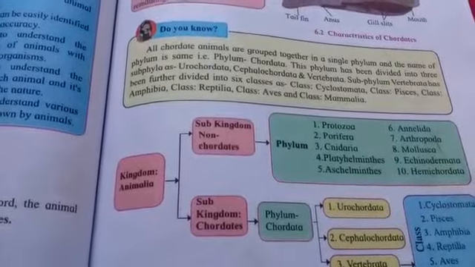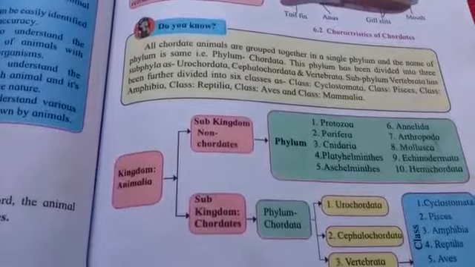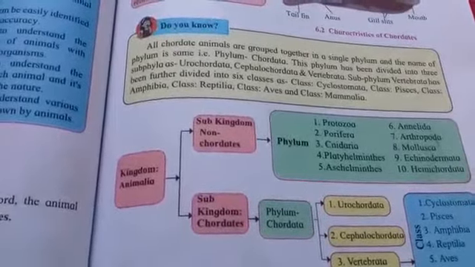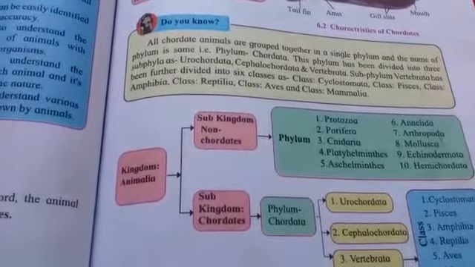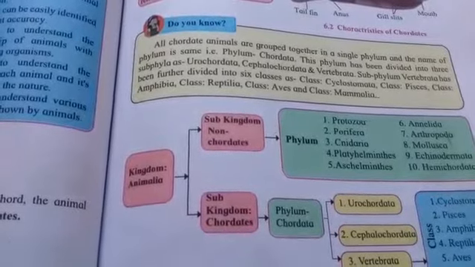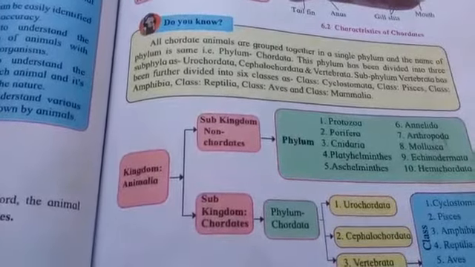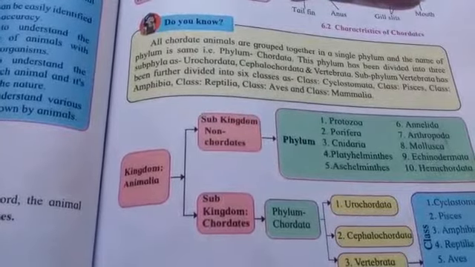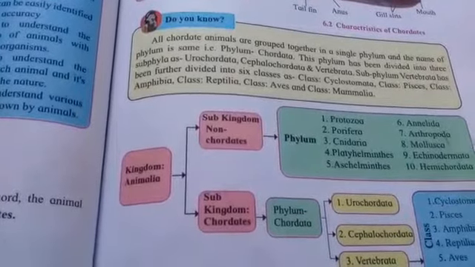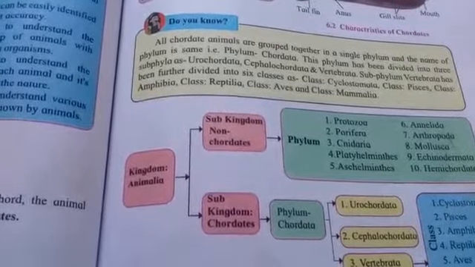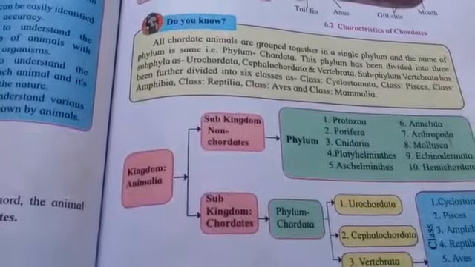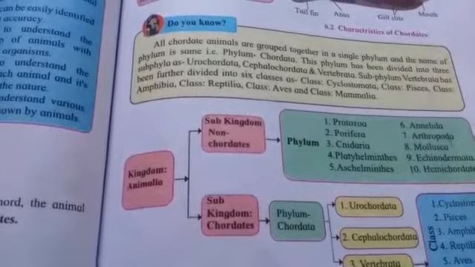are that kind of subphyla which belongs to the phylum Chordata, and the characteristic of the Urochordata is that notochord will be present in the tail region and only in the larval stage. That means whenever the organisms which belong to the Urochordata subphylum are in their larval stage, at that time only notochord will be present, and that too in the tail region. And as that larva turns into an adult, that notochord will disappear. So this is the characteristic feature of Urochordata.